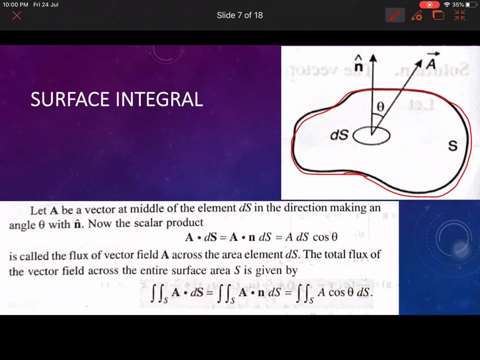Of course, we will see it in Stokes theorem in detail. So this closed curve is encircling surface S. This curve is not necessarily two-dimensional, it can be three-dimensional. When it is three-dimensional, the surface direction, generally we take normal to the surface.